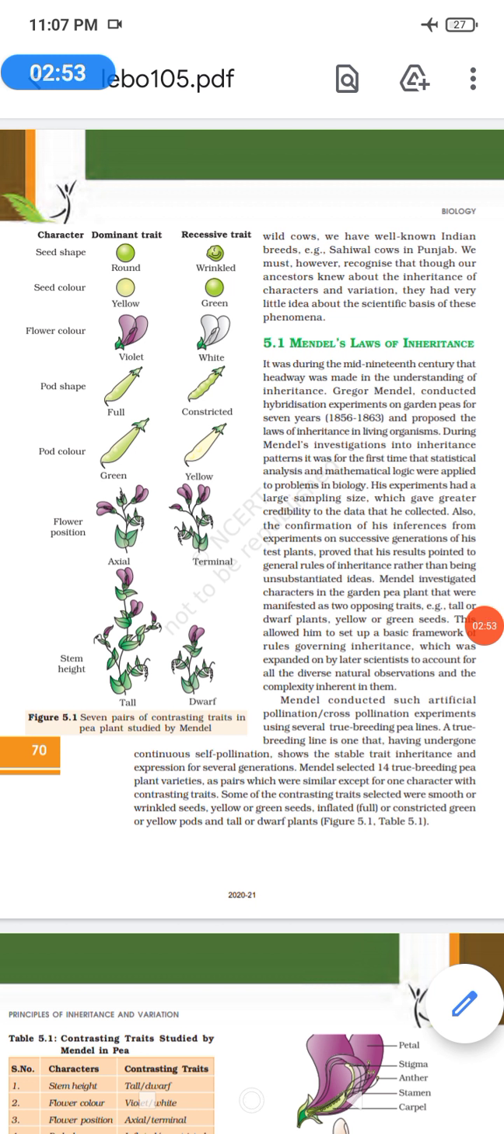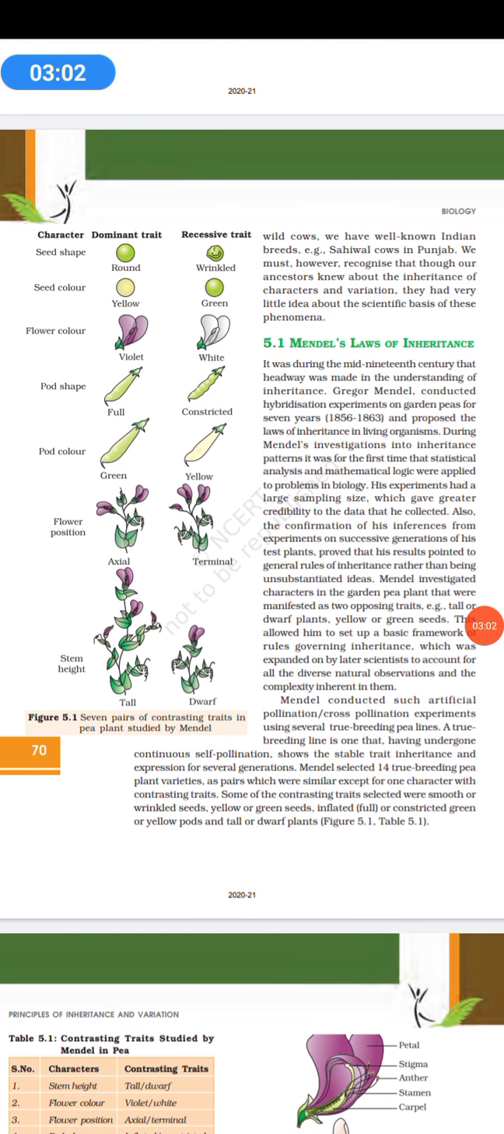The plant he selected for studying inheritance was the garden pea. And why did he select this plant? It requires very little time to grow, and he could get multiple generations within a very limited time. He took a few opposing characteristics: seed shape round and wrinkled, seed color yellow and green, flower color violet and white, pod shape full or constricted, pod color green and yellow, flower position axial and terminal, and stem height tall and dwarf. So he took contrasting characteristics.